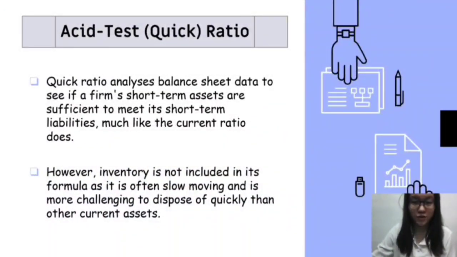Last is the quick ratio. The quick ratio is similar to the current ratio. It is used to analyze balance sheet data to determine if a company's short-term assets are able to cover its short-term liabilities. However, inventory is not included in the formula as it often moves slowly and is more challenging to dispose of quickly than the other current assets.